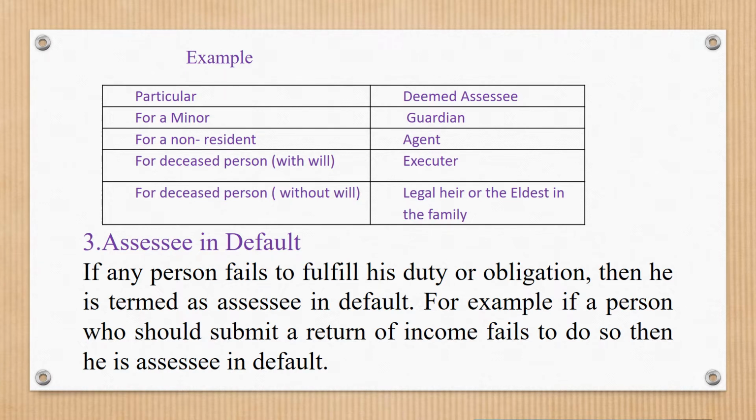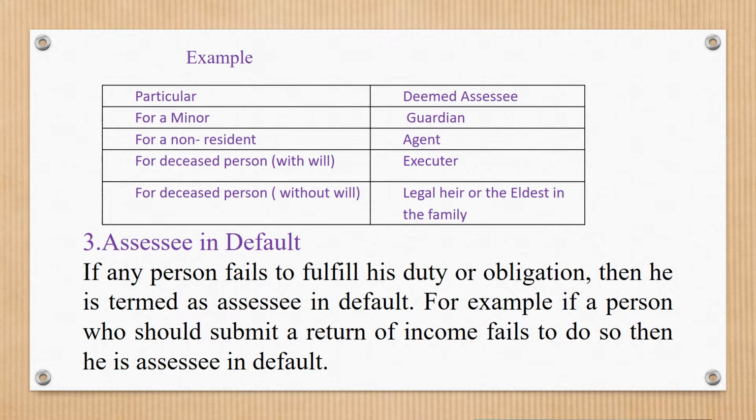Deemed assessee or representative assessee is also the guardian. For a non-resident, the deemed assessee is the agent. For a deceased person with a will, the deemed assessee is the executor. For a deceased person without a will, the deemed assessee is the legal heir or the eldest in the family.